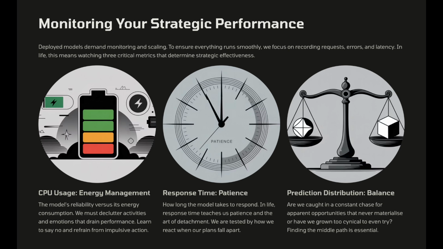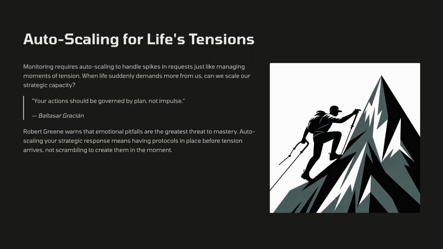Prediction distribution points back to issues we explored in earlier lessons, such as overfitting and underfitting. Are we caught in a constant chase for apparent opportunities that never materialize, or have we grown too cynical to even try? Monitoring also requires auto-scaling to handle spikes in requests, just like managing moments of tension. Baltasar Gracian teaches us that our actions should be governed by plan, not impulse, while Robert Greene warns that emotional pitfalls are the greatest threat to mastery.